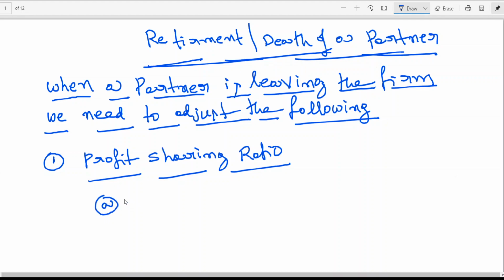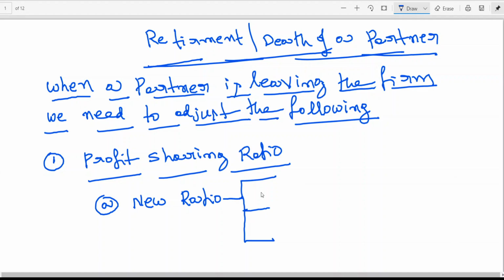New ratio. First, we talk about new ratio. When you need to have a new ratio, this we have discussed already.